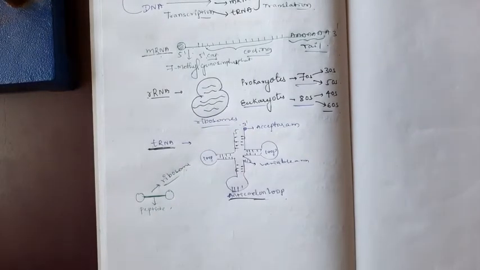The peptide bond is formed by the ribosome. Then the RNA is linear and it is stable with the help of ribosomes. The ribosome attaches at the initial code for the tRNA.